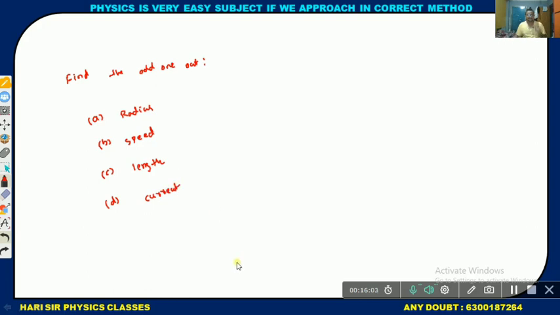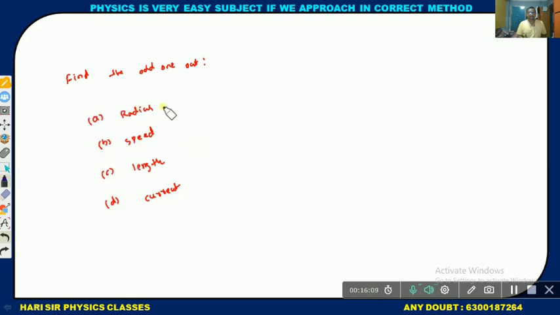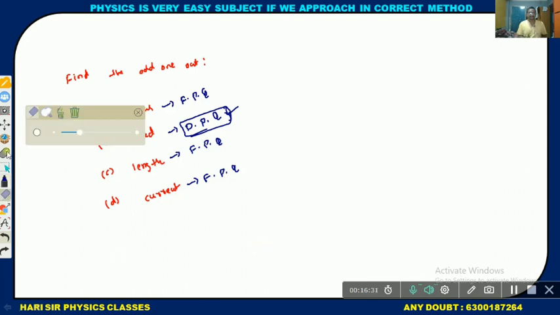Which is the odd one? Radius is a fundamental physical quantity, length is a fundamental physical quantity, current is a fundamental physical quantity, and speed is a derived physical quantity. It's very important, sir, very important.